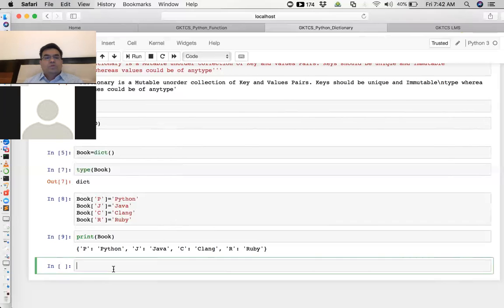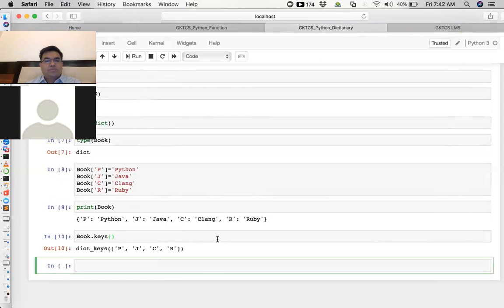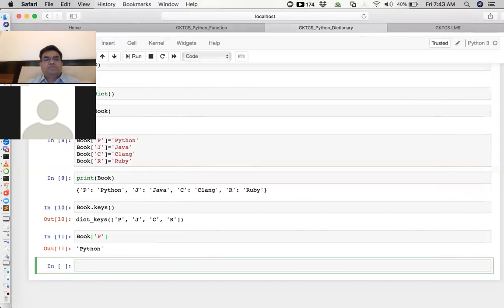Okay. So now here, how to know which are the keys? You can just use book dot keys. There's a mapping of key with the values. So if you want to access the data of some book here, you have to access it by key, not by the index.